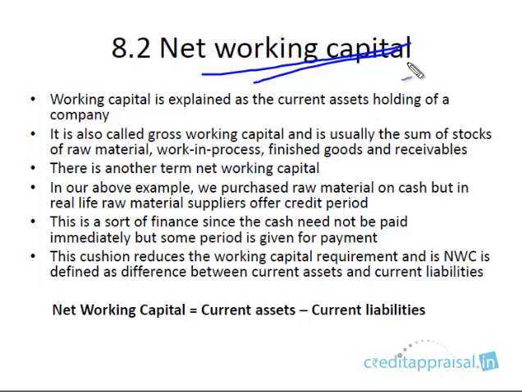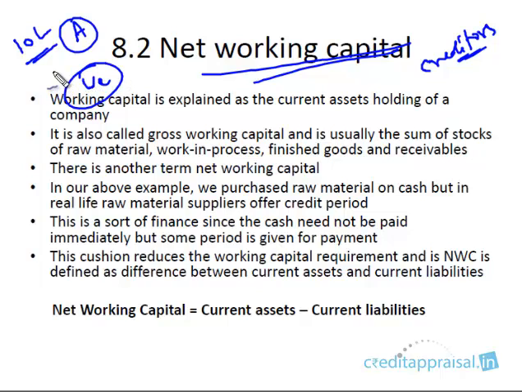In our chapter on the balance sheet, we discussed an item called creditors. If you remember, under liabilities we discussed an item called creditors. What we said was that the raw material suppliers give time to the company. Say for example the company has purchased raw material worth 10 lakhs from a particular supplier A. Now A gives some credit to the company. We are the company, and we are purchasing 10 lakhs of material from A. We need not pay the 10 lakhs immediately, because A gives some credit.